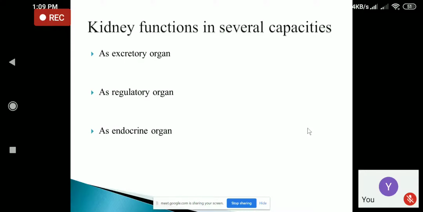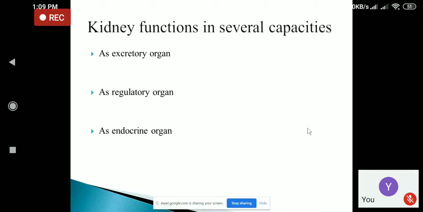As an excretory organ, it can function as a regulatory organ and also as an endocrine organ. Now coming to the function of kidney as an excretory organ. The function of kidney is to filter the urea and other waste products from the blood.